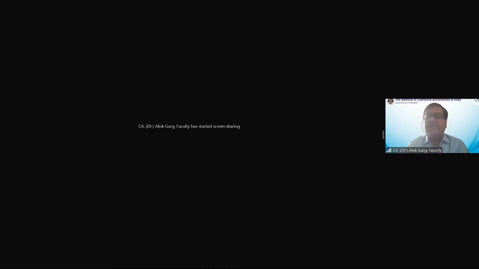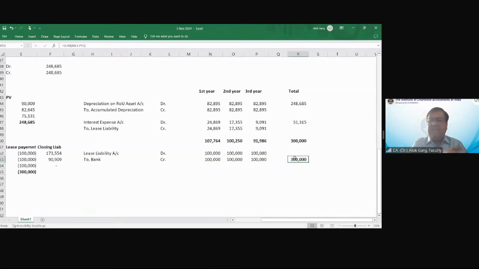Yeah, so Anila, this is the accounting entry, lease liability to bank. We have paid 3 lakh over a period of 3 years. So you can see we have to pay 3 lakh in 3 years, right? So we have paid 3 lakh in 3 years. And how have we debited the 3 lakh into the P&L? Not in the form of rent. In AS 19, it was in the form of rent. But in Ind AS 116, it is in the form of depreciation and interest cost. Depreciation and interest cost. Okay. So 2,48,000 has been debited in the form of depreciation and 51,000 has been debited in the form of interest.